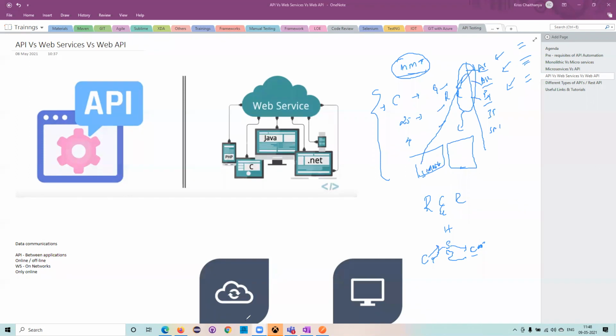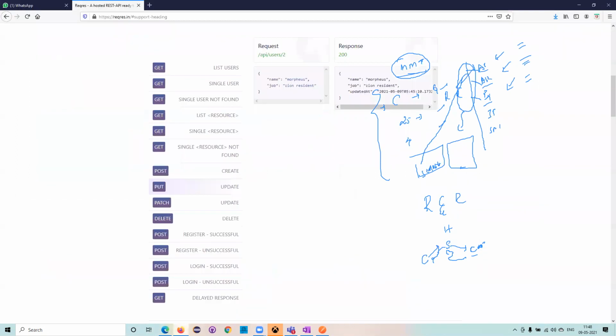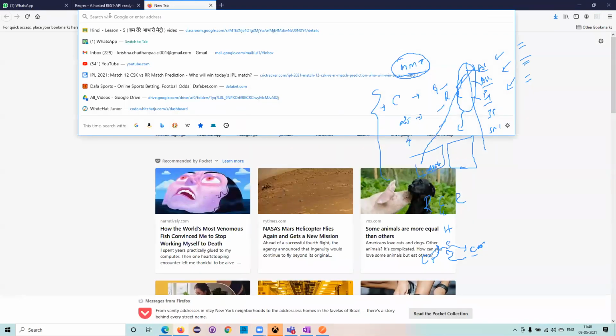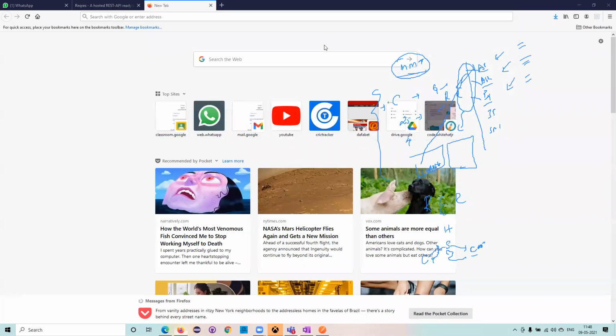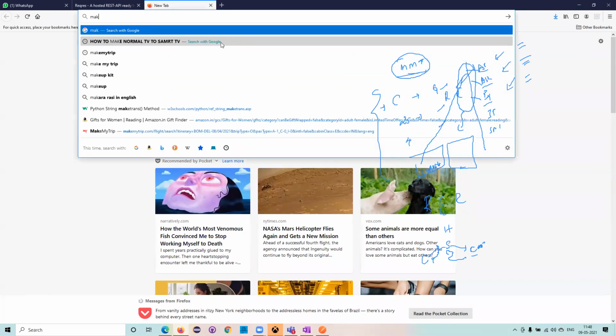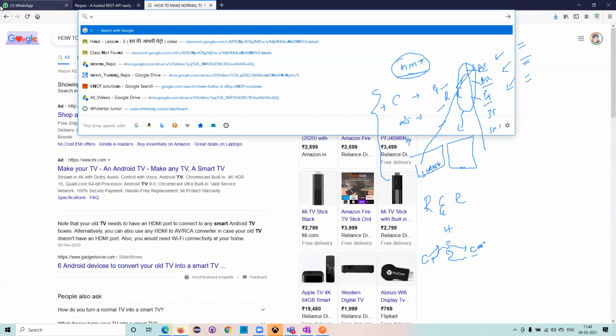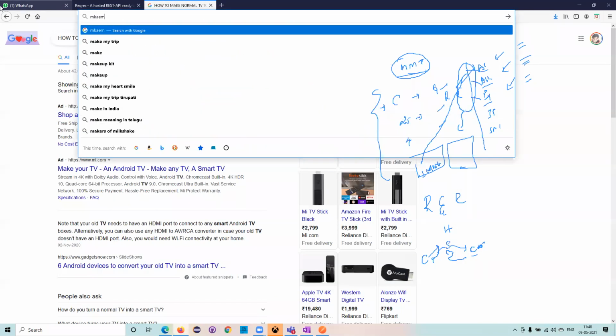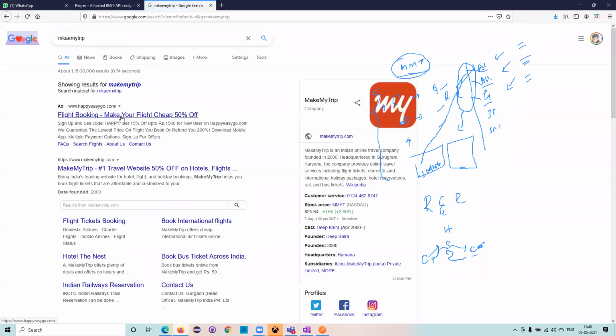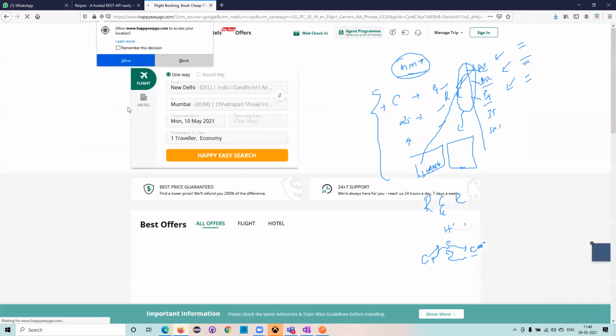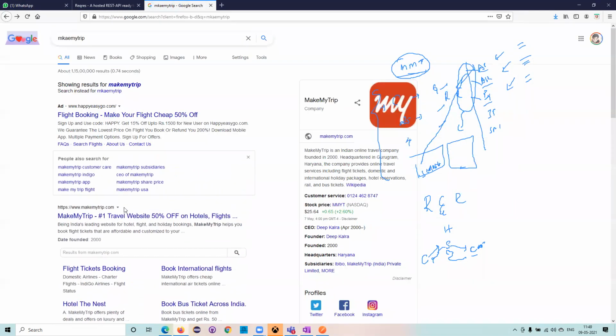Now if you want to see it, we will go to MakeMyTrip. I think I clicked the wrong URL.